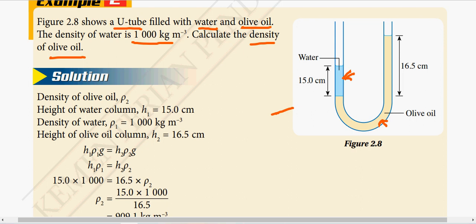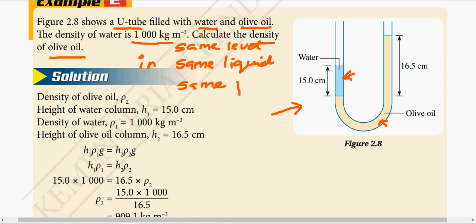When you see this diagram, the first thing you must have in your mind is: same level in the same liquid will have the same pressure in liquid. So here you need to focus on this part, the same level on the left and right arm.